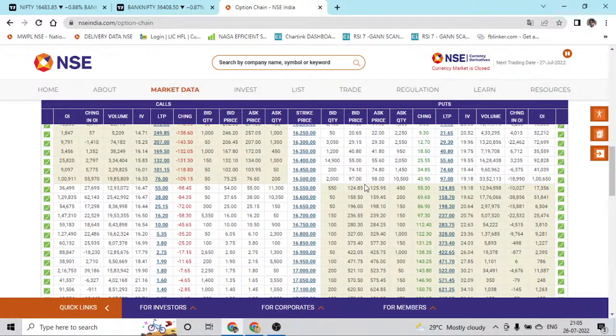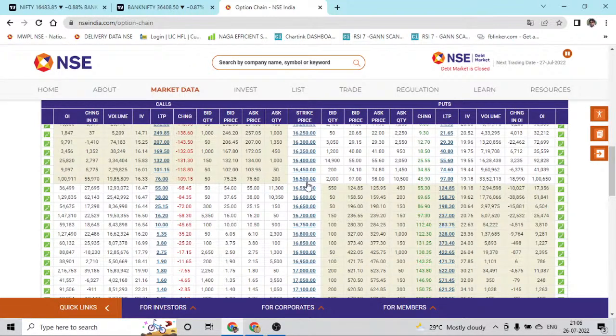So definitely, as we are already below 16,500, if there is a good gap down, then 16,500 will become a strong resistance, and slowly this number will get unwound. And if you see, today there has been very good unwinding when compared to the call options. So definitely the market is going to be bearish for tomorrow as well. So these are going to be very conviction data points.